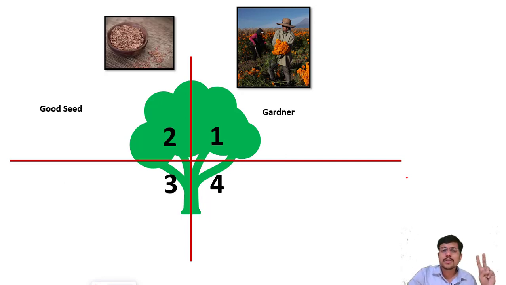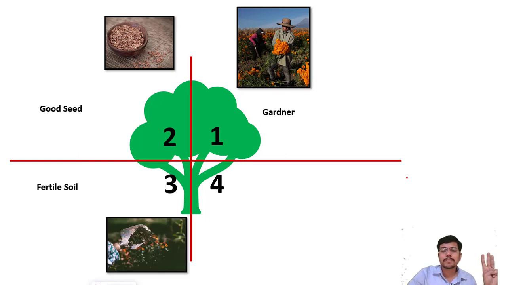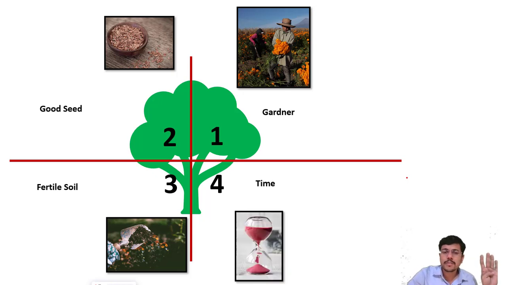Second, good seed. Good seed is absolutely essential. Without good seed, it's not possible. Third, fertile soil. The soil should have all the nutrients that are required by the tree. And the fourth, the time. It's not like you will plant the seed today and get the tree tomorrow. It requires some time.